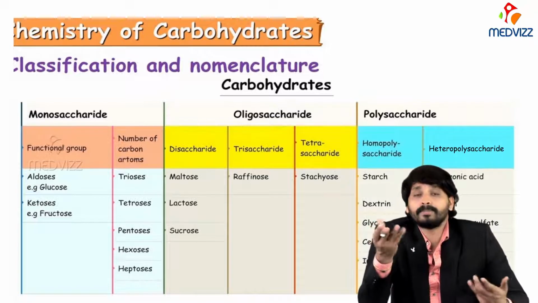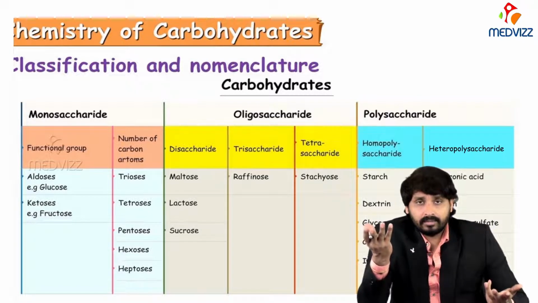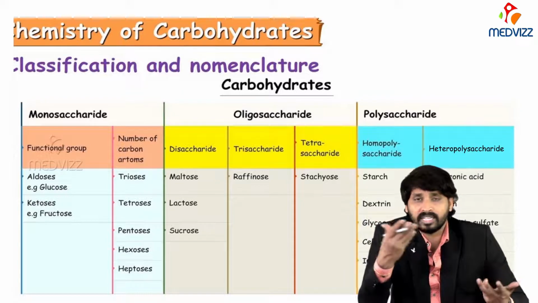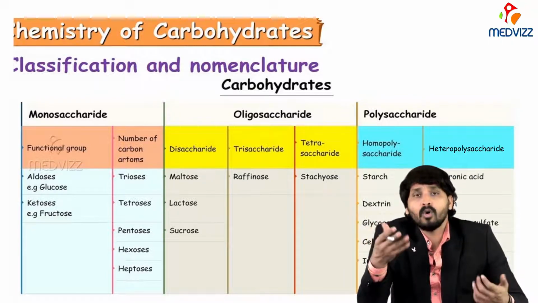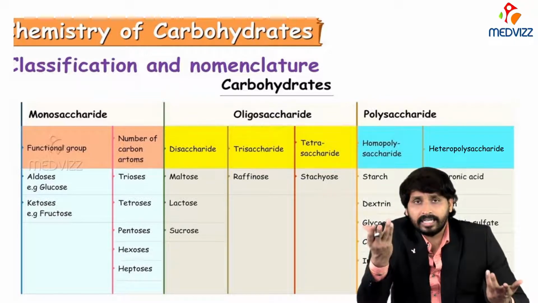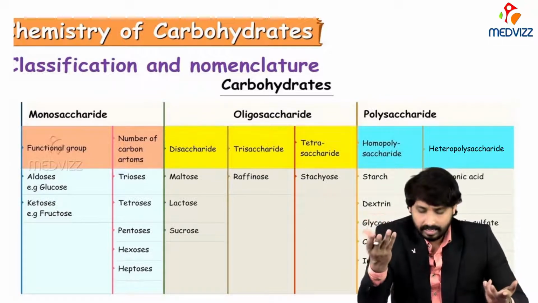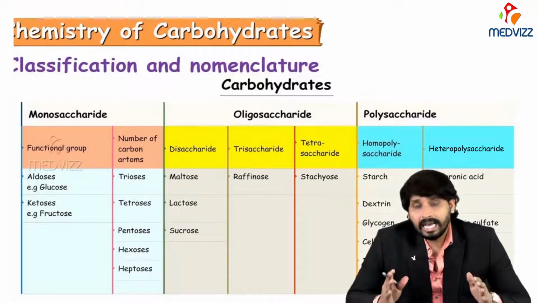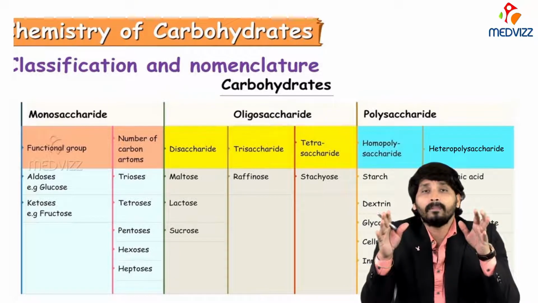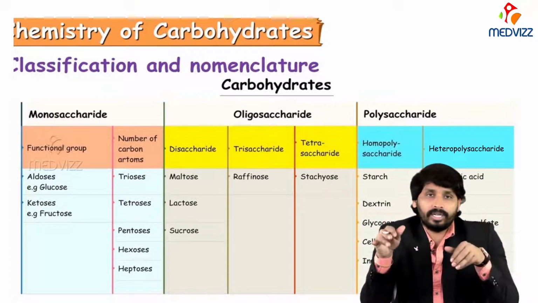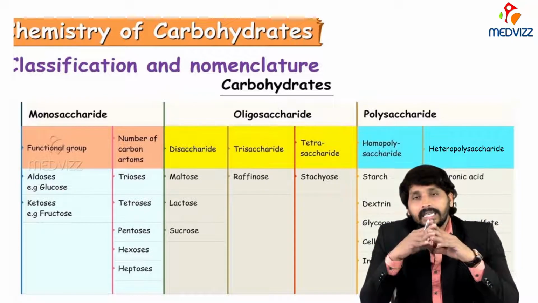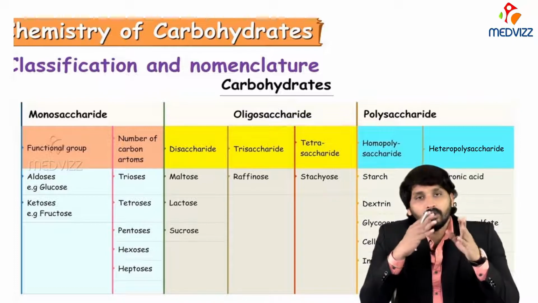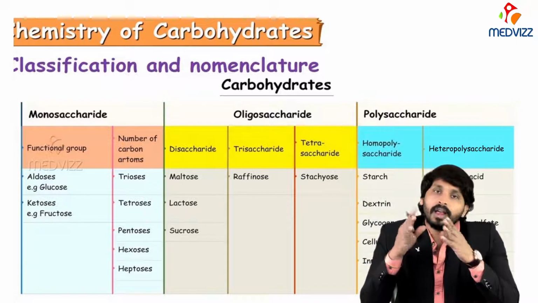Polysaccharides, poly means many sugar units, as we described before. So any carbohydrate that contains more than 10 sugar units comes under the category of polysaccharide. Polysaccharides are again classified into two types based on the type of sugar unit: one is homopolysaccharide, the other one is heteropolysaccharide.